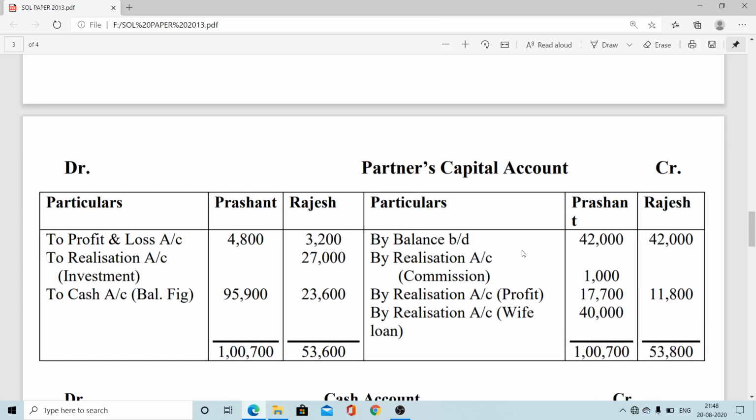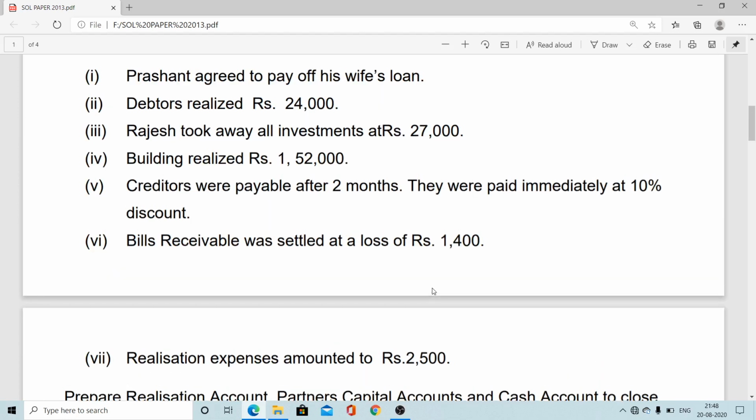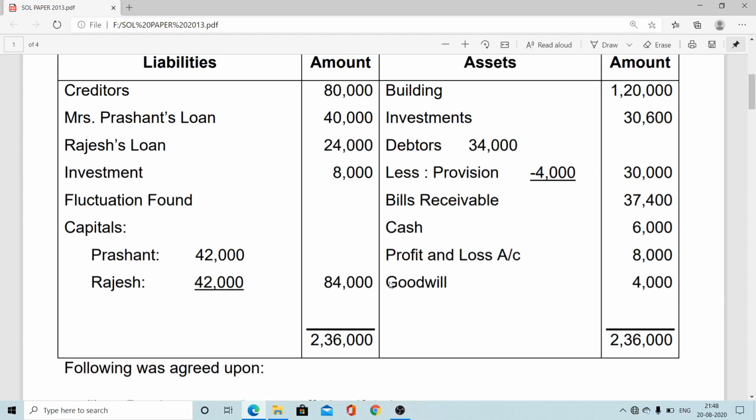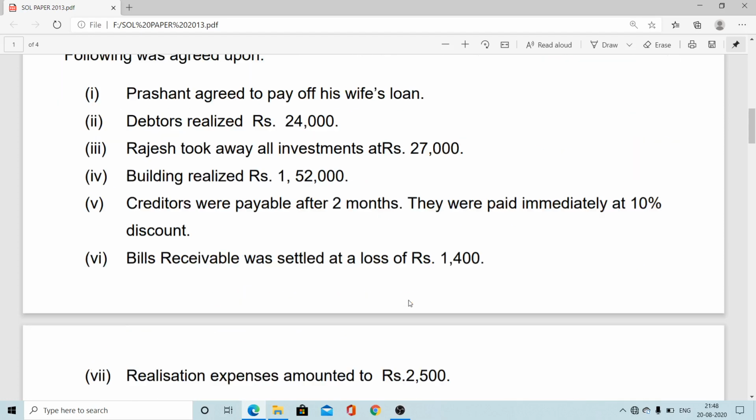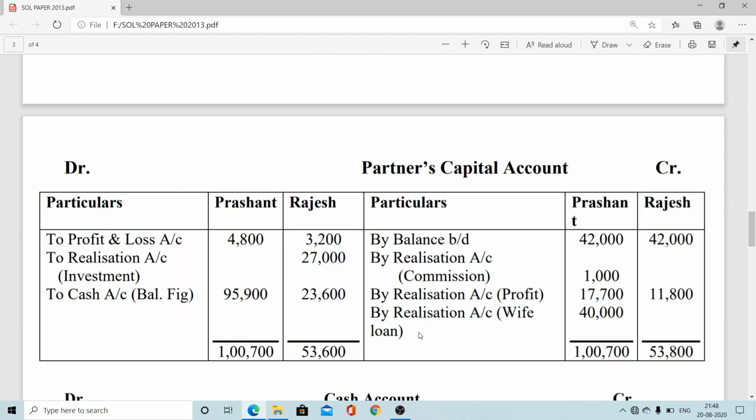The opening balance provided is 42,000, as in the old balance sheet, old capital 42,000.